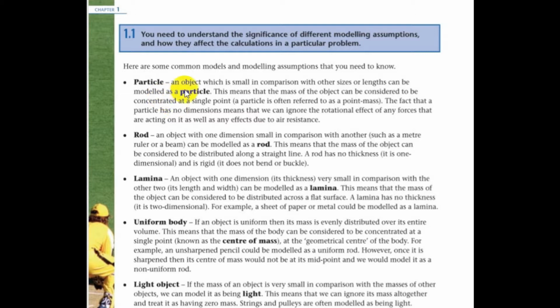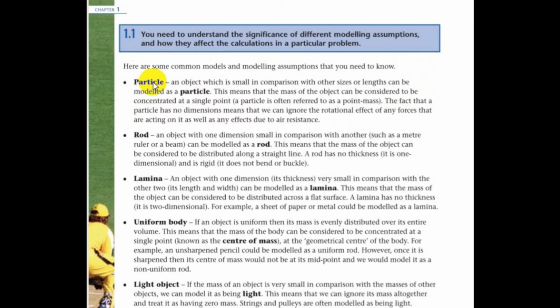So let's get started. I'm not going to read all the whole passages, so if you want to read the passages, you can pause the video or read from your book. I'm just going to explain the terms in my words. The first term over here is particle.